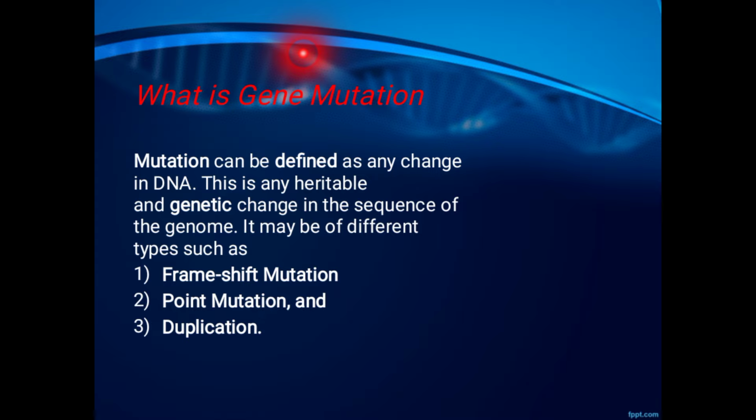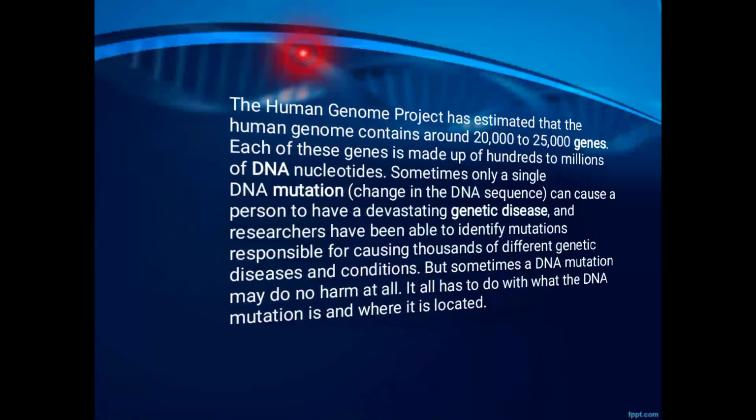Although many polymorphisms have no negative effect on a person's health, some of these variations may influence the risk of developing certain disorders. Mutations may be of three types: first is frameshift mutation, second is point mutation, and third is duplication.